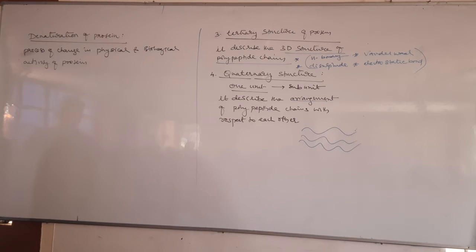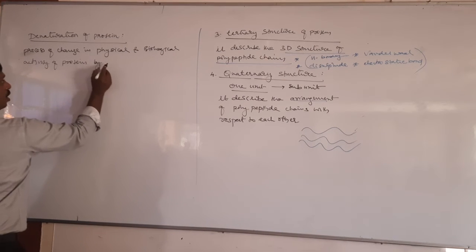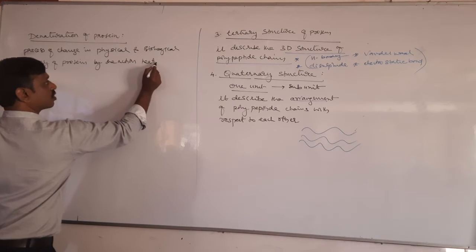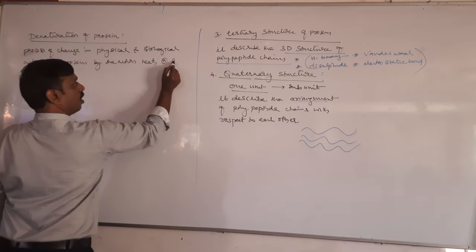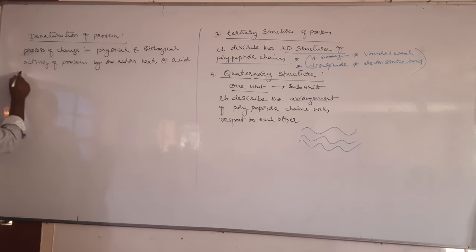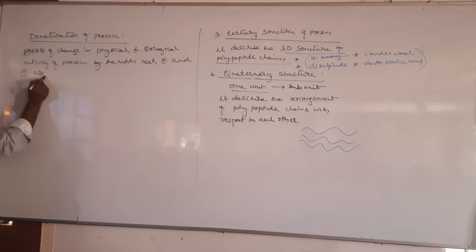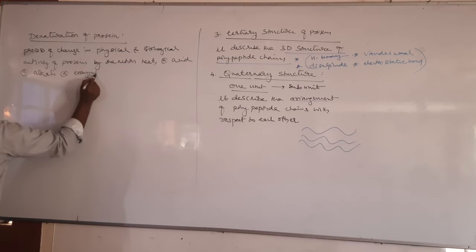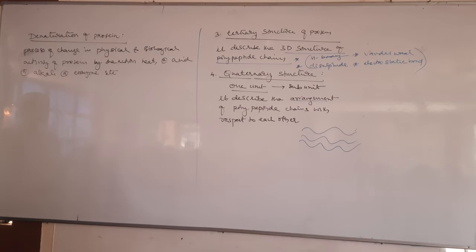The process of change in physical and biological activity of protein by the action of usually heat, or acid, or even alkali, or enzymes, etc., is called denaturation of protein. So it is the process of change in the physical and biological activity of protein by the action of heat.